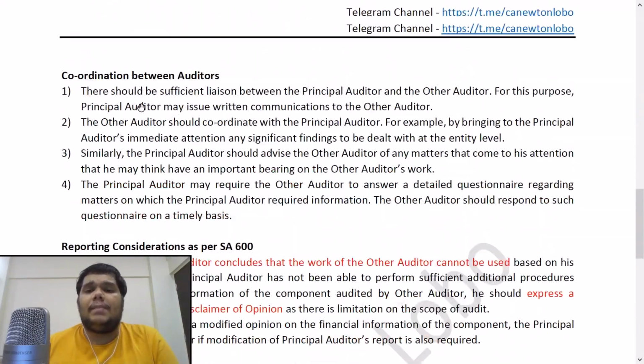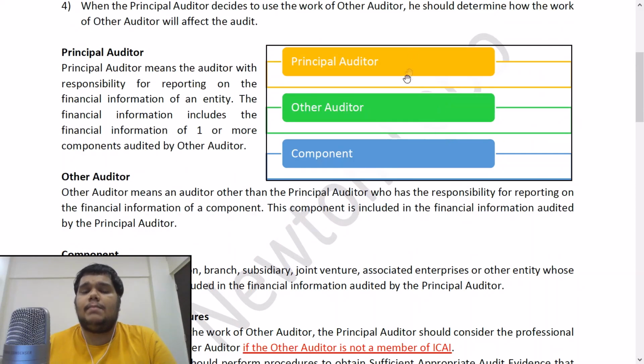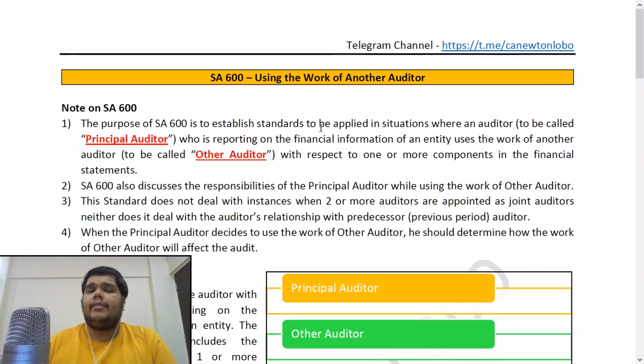Okay, so that completes SA 600. I think it's a very simple standard, just a few key terms: principal auditor, other auditor, and component, and some important answers, but a very, very easy standard to grasp. I hope you all have understood the standard very well.